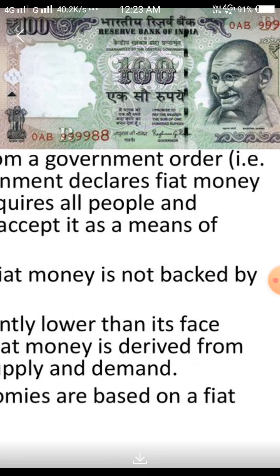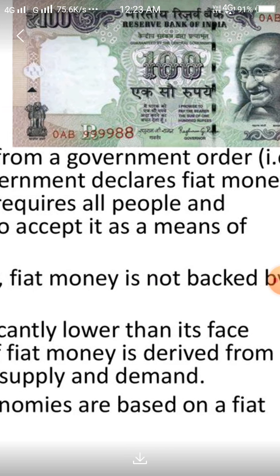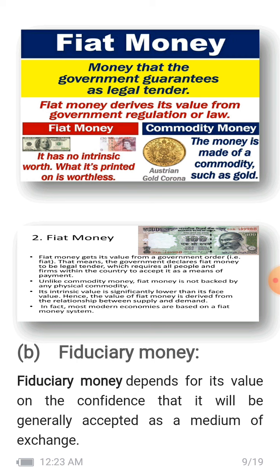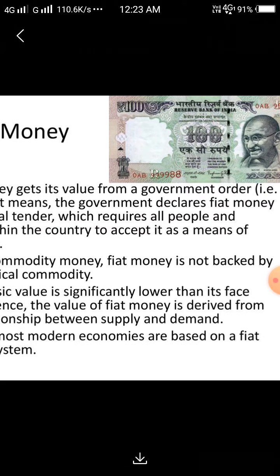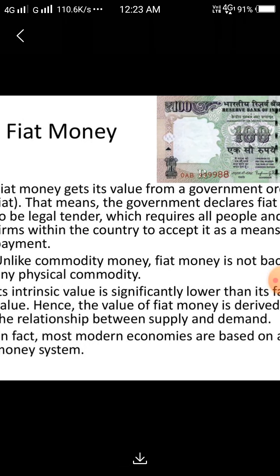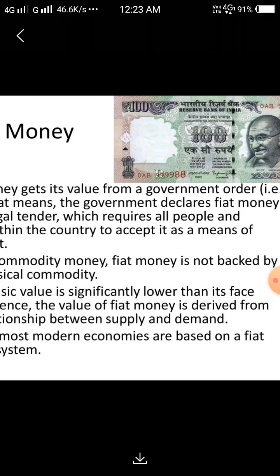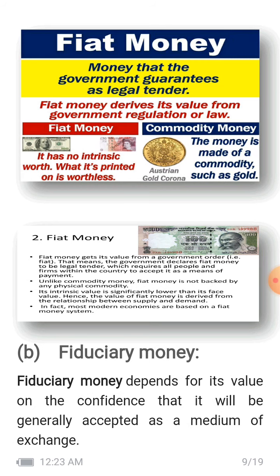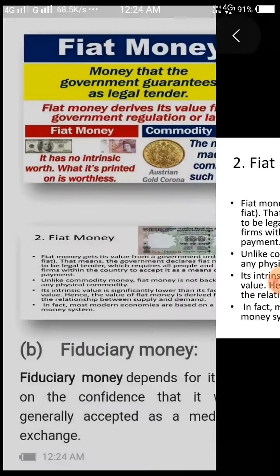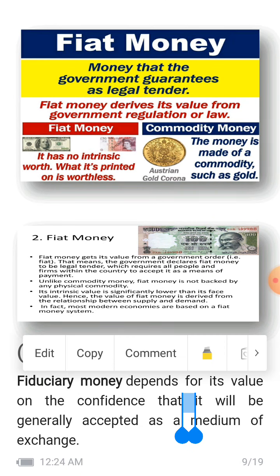Right? This is a 100 rupee note. You can say this is issued by the government as legal tender. This is the 100 rupee note, fiat money. Understand?